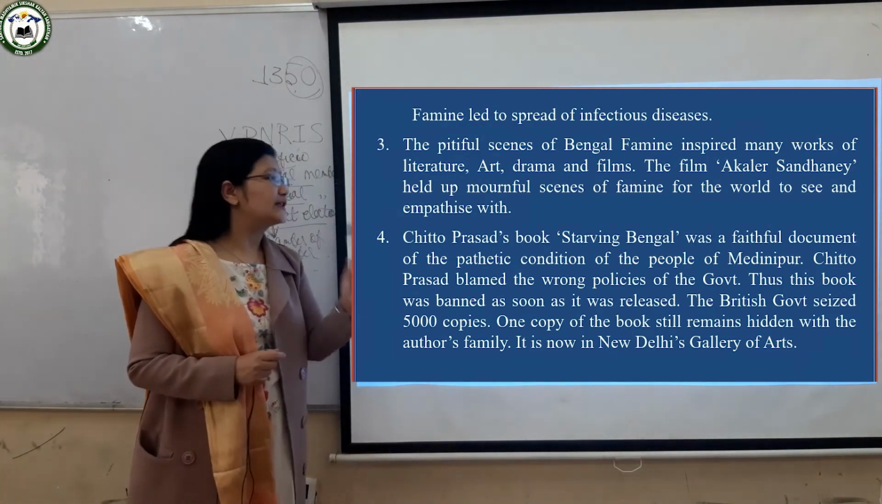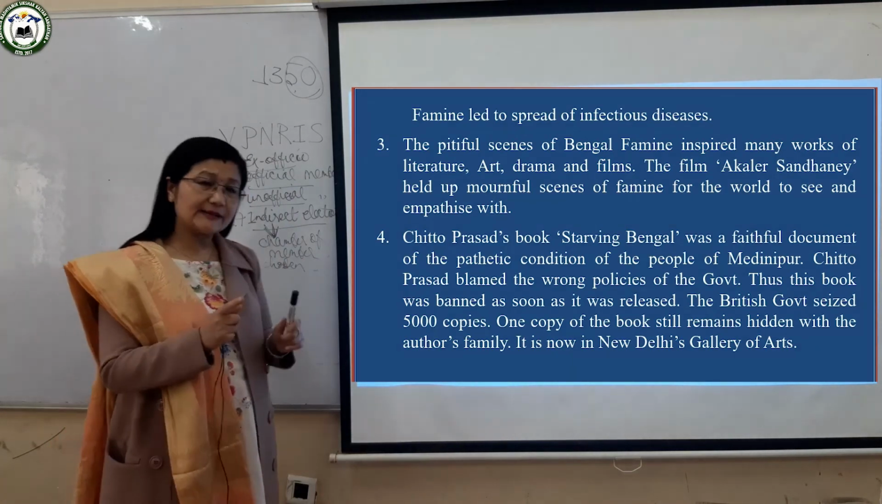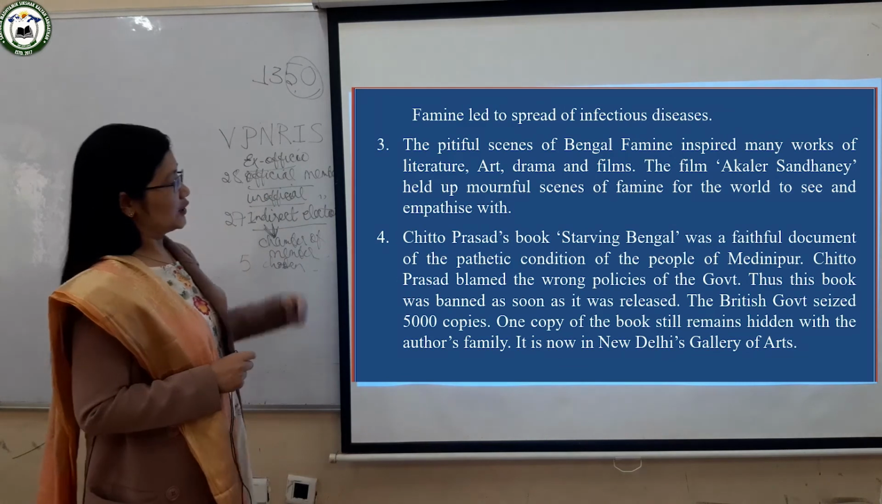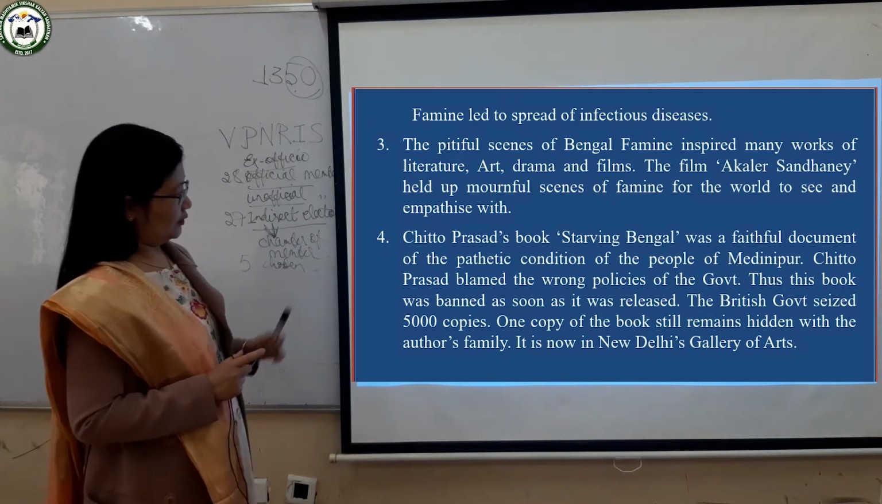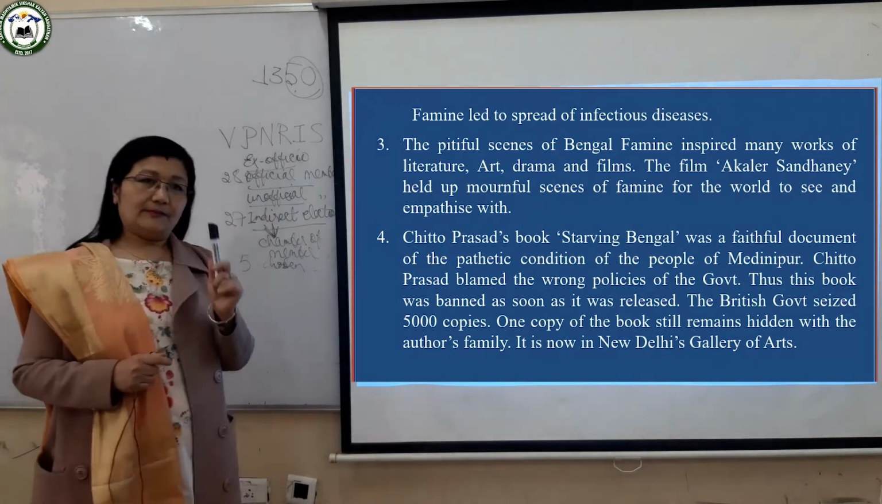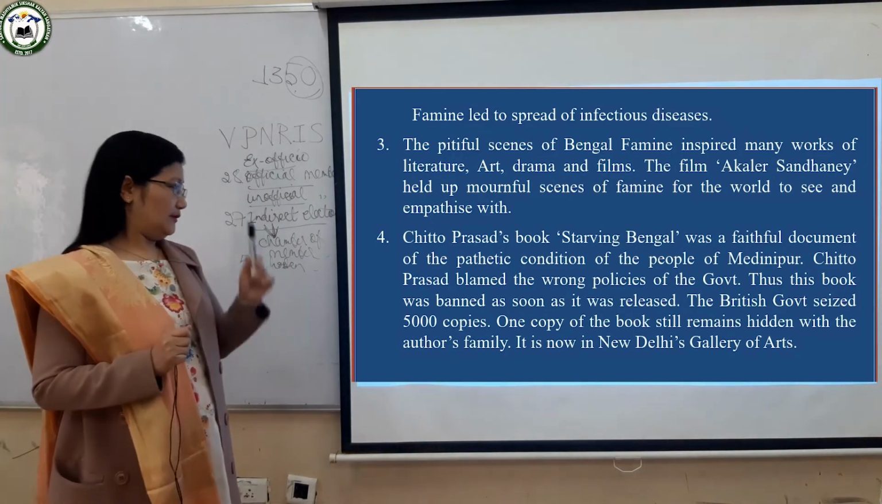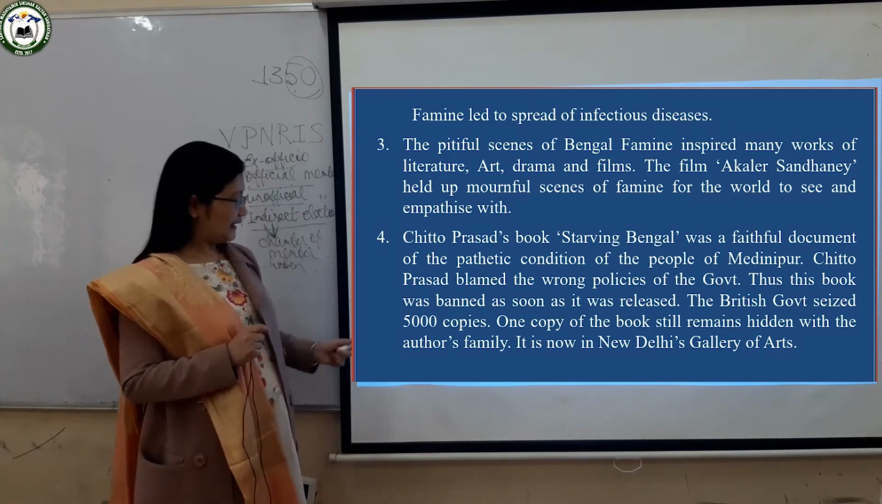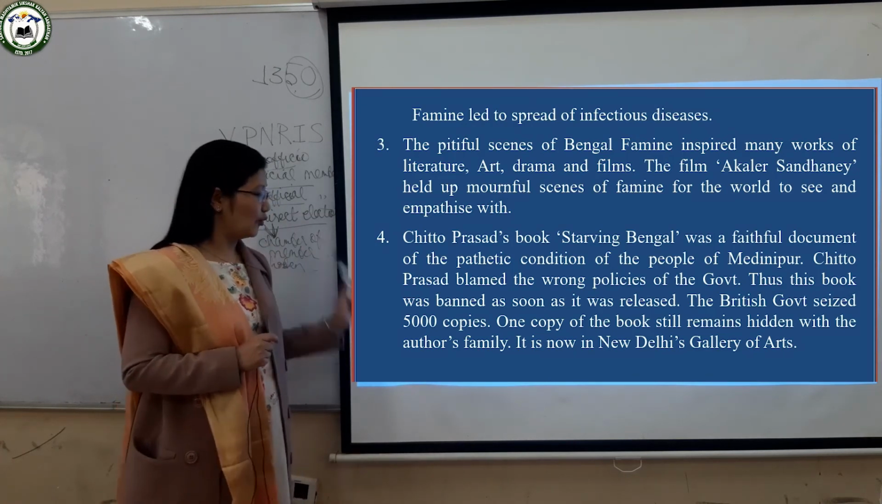And he blamed the British for the wrong policies of the British government. He said that because of the wrong policy of the British, this famine had been caused. So he wrote about it in Starving Bengal. Five thousand copies of this book were published.